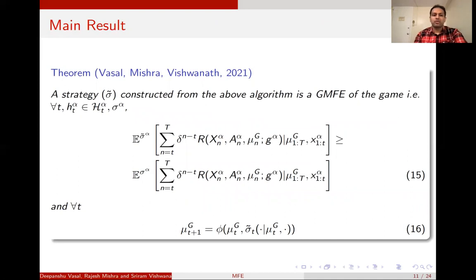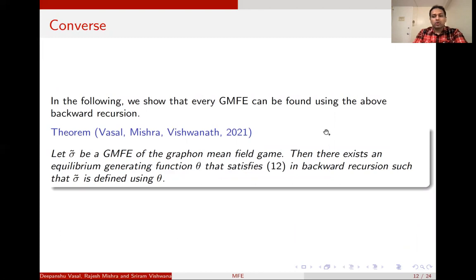Now, this is our main result, where we show that the strategy sigma tilde that we just computed is actually a GMFE of the game. Sigma tilde and mu g, which is constructed, is a GMFE of the game where, given the mu g's, sigma tilde satisfies the sequential rationality condition, which is equation 15, and the mu g's evolve according to the Fokker-Planck equation, which is equation number 16. Furthermore, we show that every mean field equilibria can be found through this procedure. So this is this theorem.